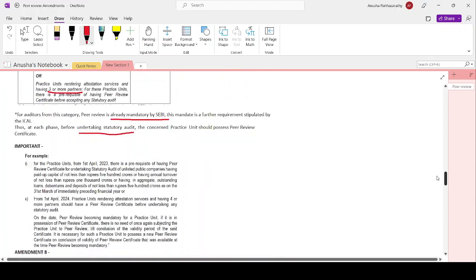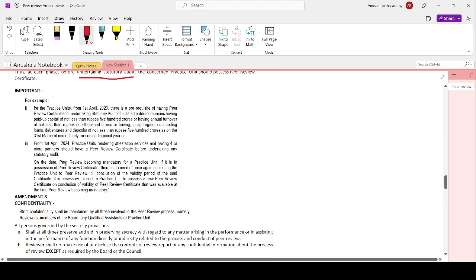Okay. Now, here there is an example. This could be asked in the exam because this was given by ICAI and the Peer Review Board, right? So, for the practice unit from 1st April 2023, there is a prerequisite of having a peer review certificate for undertaking statutory audit of an unlisted public company having paid up capital of not less than 500 crore rupees, and an annual turnover of not less than 1000 crore rupees, or aggregate outstanding loans, debentures, deposits of not less than 500 crore rupees as on 31st March of the immediately preceding financial year.